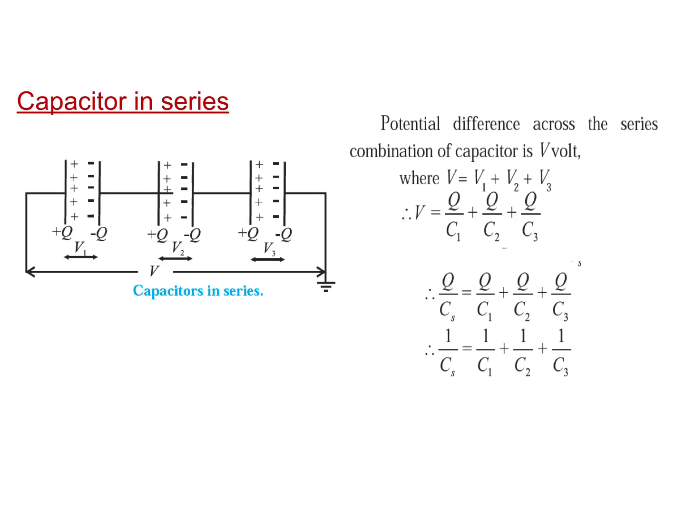From this understanding, we obtain for two capacitors in series, 1 upon Cs is 1 upon C1 plus 1 upon C2, and if three capacitors are shown in the diagram, then we obtain 1 upon Cs as 1 upon C1 plus 1 upon C2 plus 1 upon C3. For n capacitors, we can continue the same by adding their reciprocals.